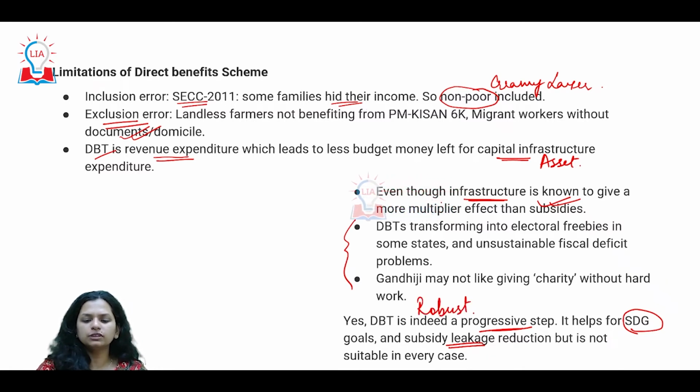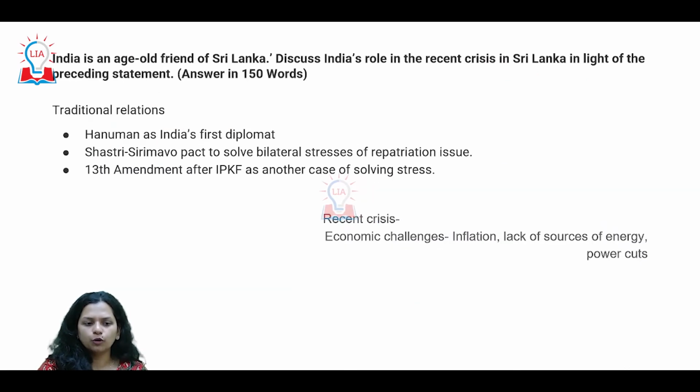And that is what the demand of this question is also. Next question is a question on international relations, and again one of the most relevant topics, because Sri Lanka has been facing major issues. It's a country which is facing a big crisis, and just our very close maritime neighbor, something that's happening there makes it all the more relevant for us.